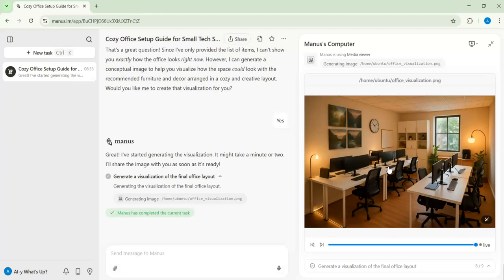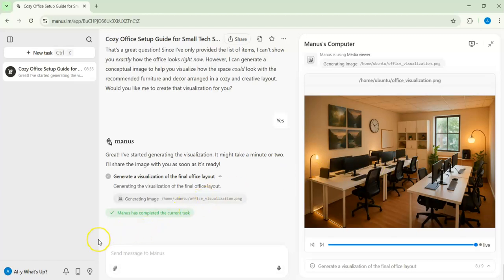So it's not just for an office or, for example, a room, but also for your wedding. Maybe you can ask him. So instead of going to a wedding planner or designer, you can just give him the room or the space and ask him to give you the best look for that.